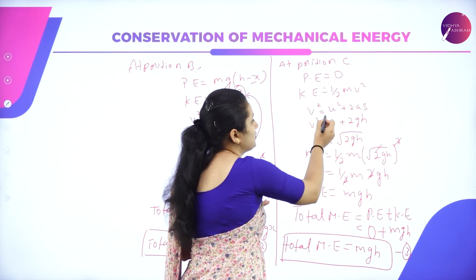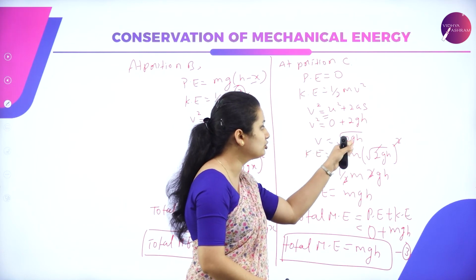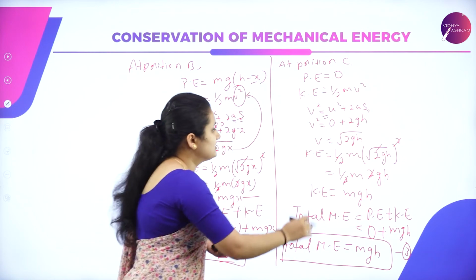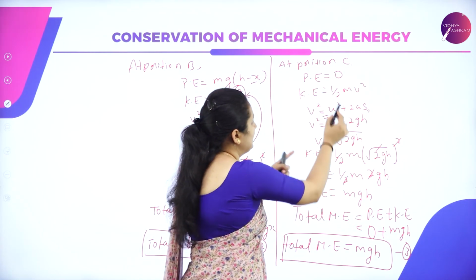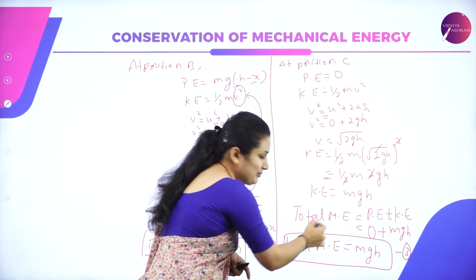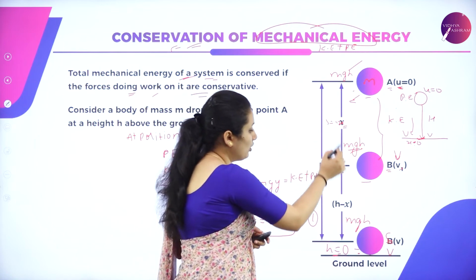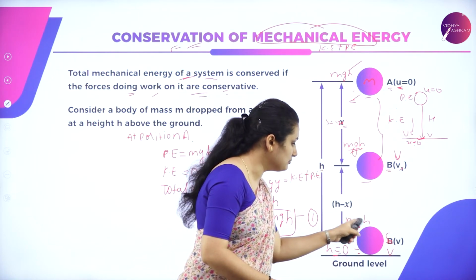So for half mv square, we use the third equation of motion, v square equals 2gh, where s is nothing but the height of the ball from A to C. On substitution, I'll get mgh. Substituting KE and the value of PE, the total mechanical energy of the ball at position C is nothing but mgh.